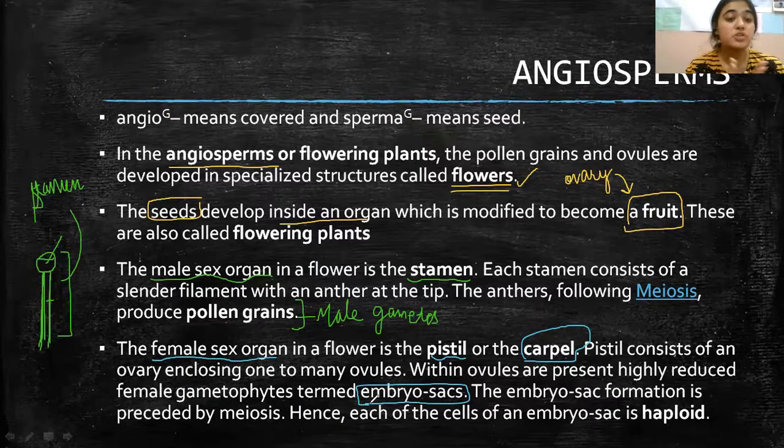Now, the embryo sac formation is preceded by meiosis, hence each of the cells of an embryo sac is haploid. This you must know. The ploidy level of each cell of an embryo sac is haploid. I'm talking about each cell, not the fusion of cells. So each cell of an embryo sac is haploid, that is N. And why? Because you must have known that meiosis is a kind of reductional division. So when reductional division occurs, the cells formed after that division will be haploid in nature.